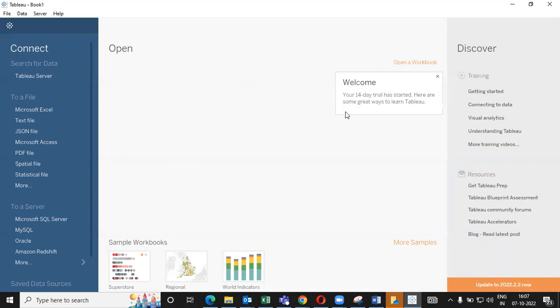Fine, everyone. So I hope you understood how you can install Tableau Desktop. When you are going for the exam, or you're preparing for Tableau Desktop, or you are trying to learn data visualization, this is the first thing which you need to look for.